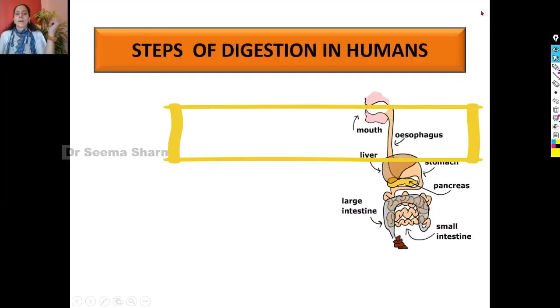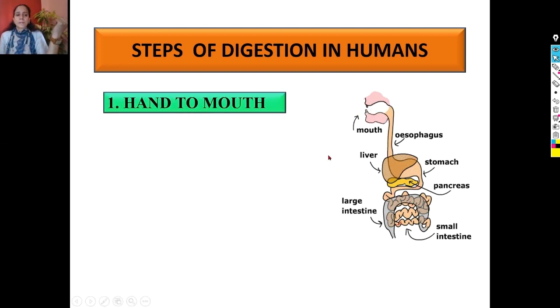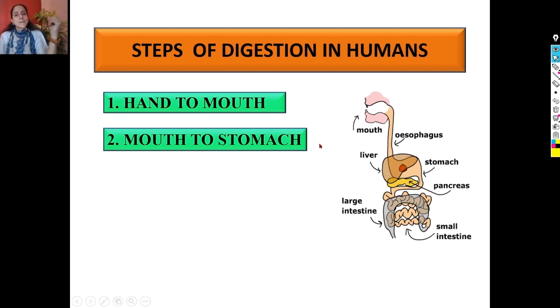So ready viewers? So steps of digestion in humans. This is our digestive system, and the visual clip is also showing the movement of food from mouth through different parts of it. So first step is movement of food from hand to mouth. In second step, we have to focus on its further movement from mouth to stomach.